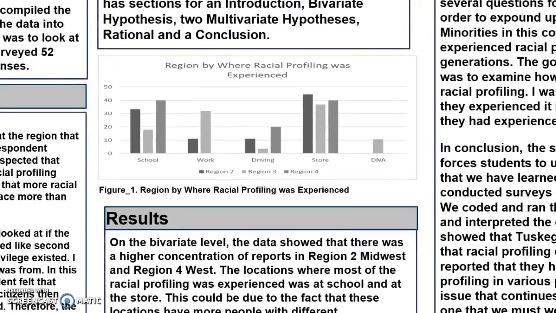Here's a table. This is a bivariate table based on the region that the respondent was from and where they experienced the racial profiling. As you can see, the data actually shows that across the board, as far as regions go, most of the racial profiling was experienced in store settings.